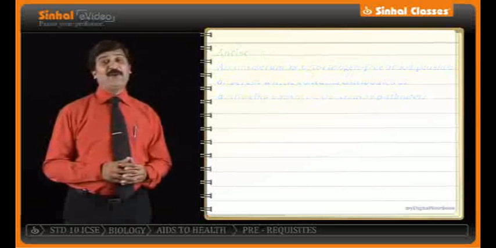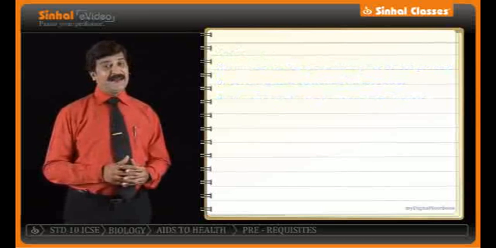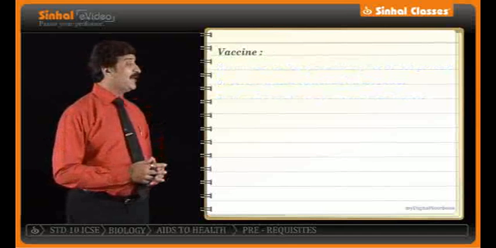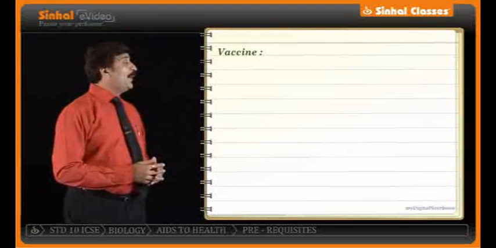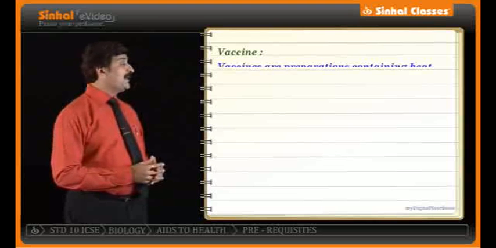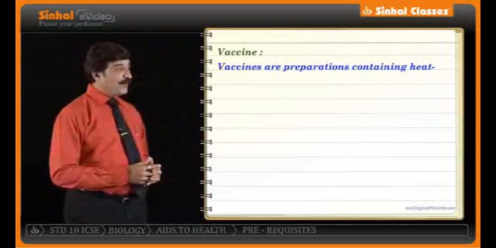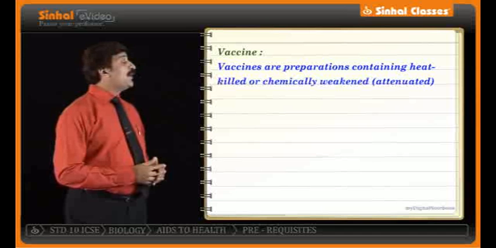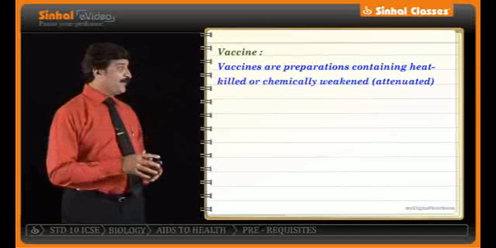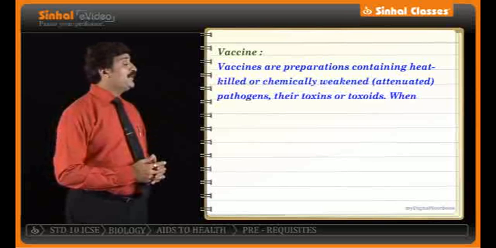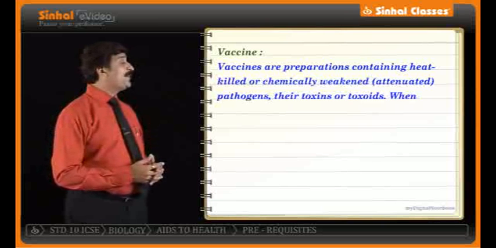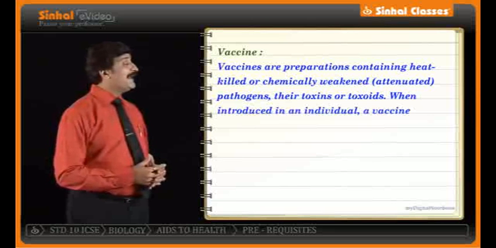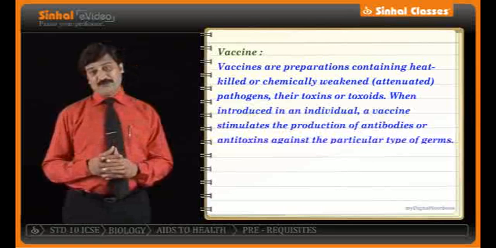That brings us to a very important definition that we should know, and that is, what is a vaccine? On the monitor, the meaning of the word vaccine. Vaccines are preparations which contain heat-killed or chemically weakened pathogens, their toxin or toxoid. When introduced to an individual, a vaccine stimulates the production of antibodies or antitoxin against the particular type of germs.